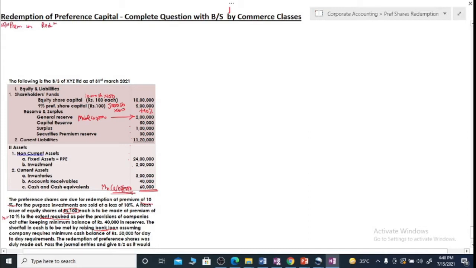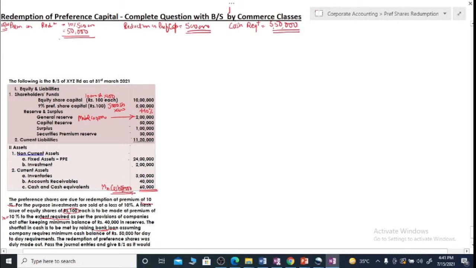These are our working notes that we will be preparing. So, premium on redemption is needed, 10% of the capital, that is you need 50,000 rupees to provide for this redemption premium. Then the second source that we need is for capital. When you redeem preference capital, your capital is reduced by 5 lakh, so you are to provide for an equivalent increase in the capital. And then our cash requirement, for which we will have to make the sources available. Our cash requirement is 5,50,000. So, these are our requirements. We will make sources available for these, and then we will start with the journal entries.